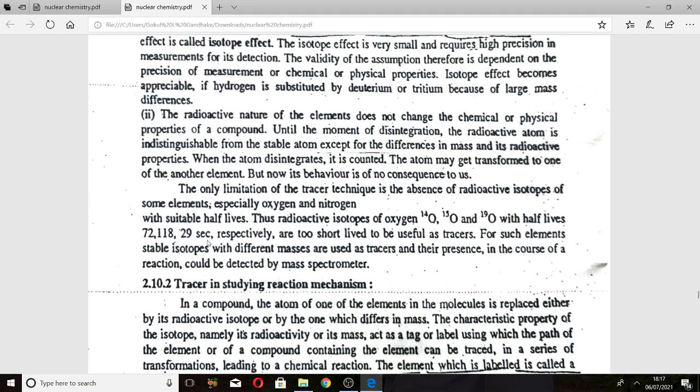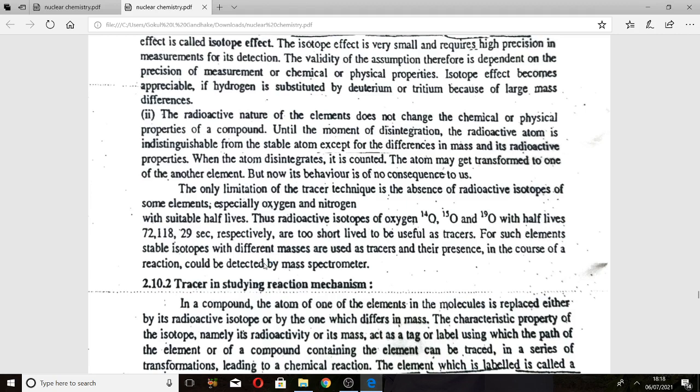These half-lives are very short, so they are not useful for tracers. For such elements, stable isotopes with different masses are used as tracers, and their presence in the course of a reaction can be detected by a mass spectrometer. These are the assumptions for the tracer used in radioisotopes.